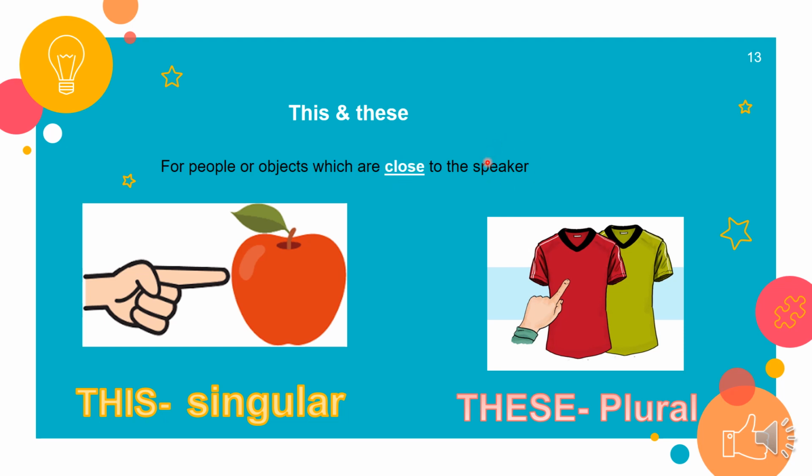The speaker is the person who speaks, who is in a conversation, who is talking. Okay? So this is the person, this is the object. So close is this, very close. Okay? So we use this with singular, like this is an apple, and we use these with plural. For example, these are my t-shirts.